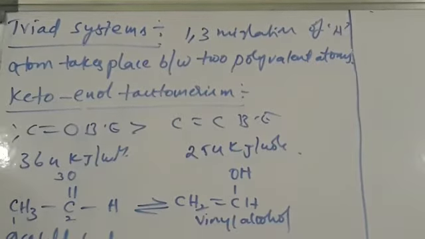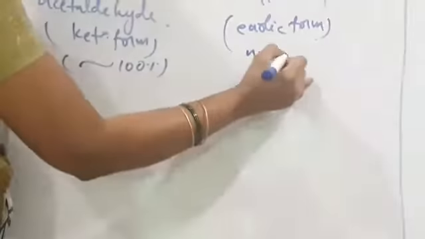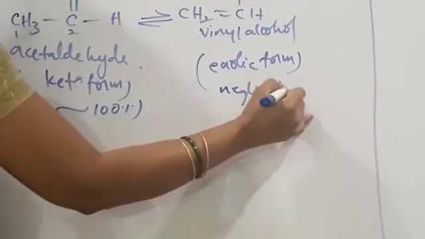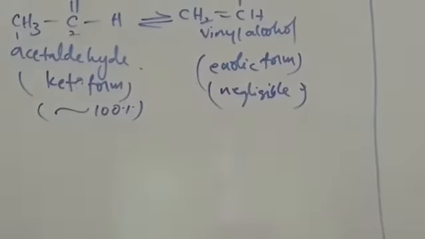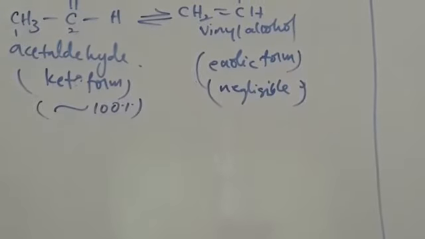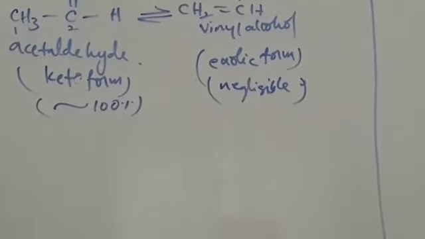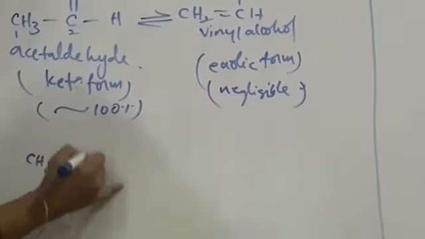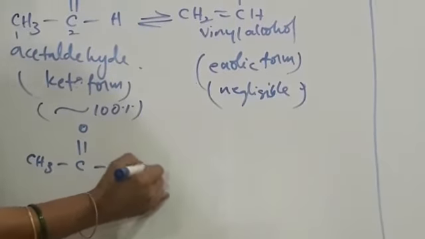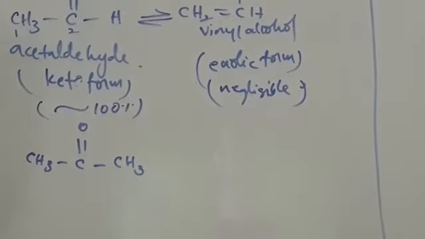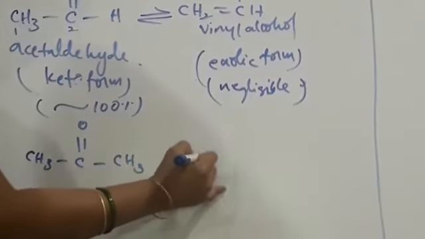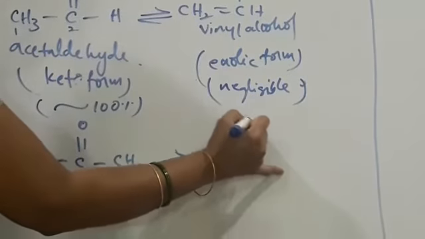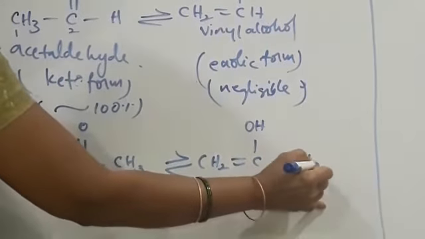So here keto form is 100%, but enolic form is negligible. And one more example. For example, acetone is there. Acetone is in dynamic equilibrium with enolic form.